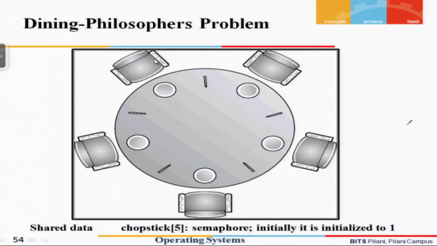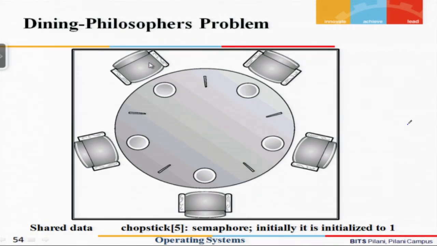Let us see how the whole thing functions. If I call this philosopher number 0, this is chopstick 0 and this is chopstick 1 and this is philosopher 1. When philosopher 1 looks, philosopher 1 has already picked up.